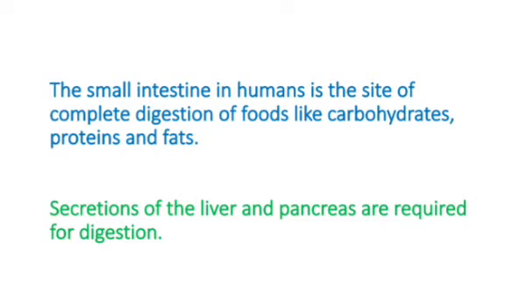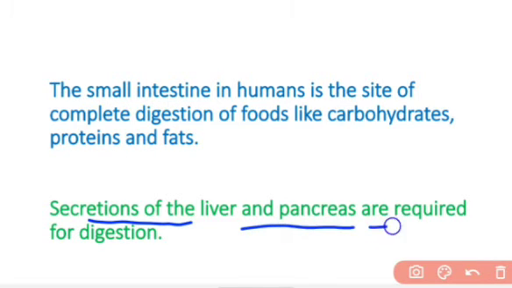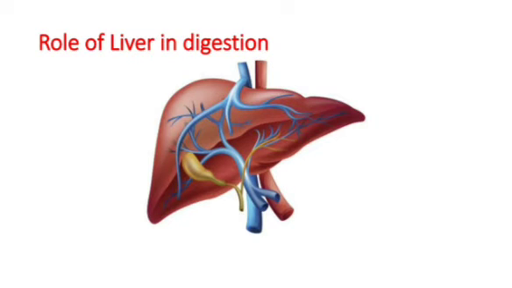The small intestine in humans is the site of complete digestion of food like carbohydrate, protein and fat. Whatever food we eat, all these food particles are completely digested in our small intestine. The digestion completes in our small intestine, and the secretions of the liver and pancreas are required to complete the digestion. So we will understand the role of the liver in digestion now.